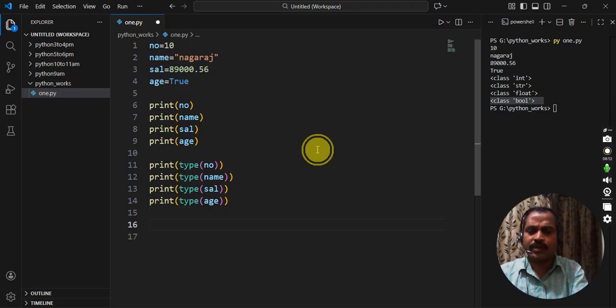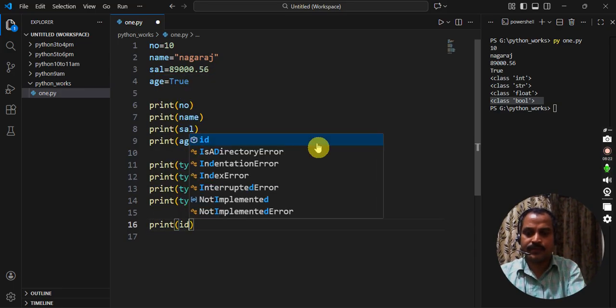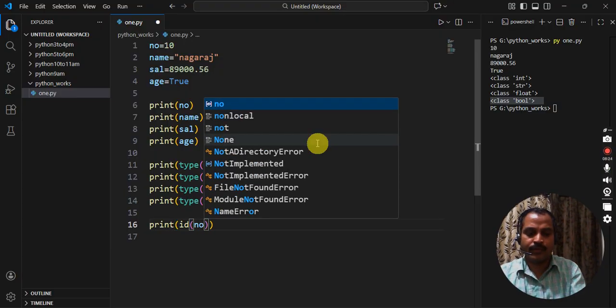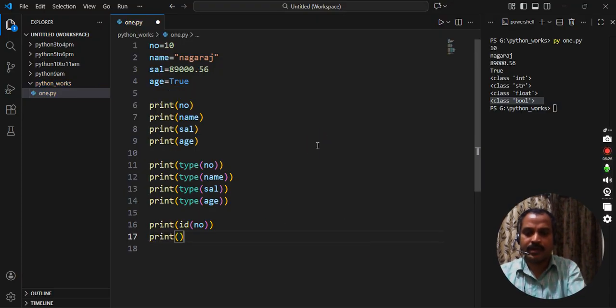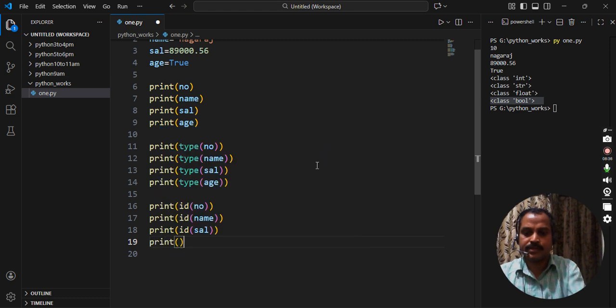Okay, so I want to print the address of those variables. So how to print the address? To print the address, Python developers gave one function, that is id. So what is the address of no variable? And I want to print the address of name, the address of salary and the address of age.